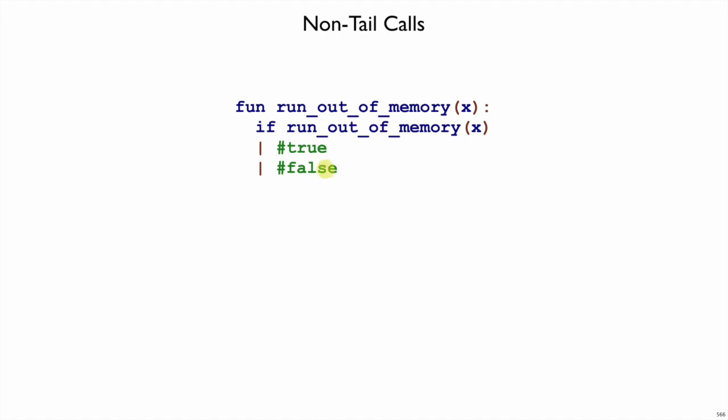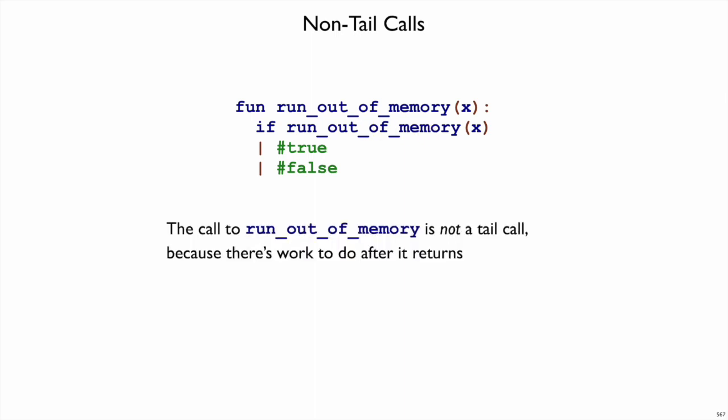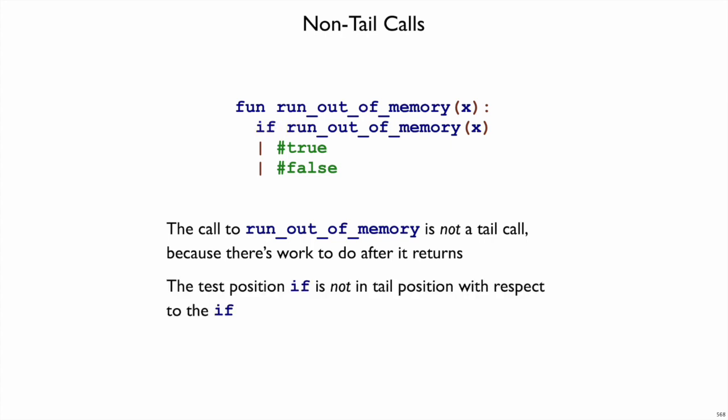On the other hand, if I just have true and false in the branches, but the test position is where my recursive call is, that position is not a tail call. Right? That's because once we get an answer for this function, then we pick between the true and false cases. We have more work to do when we get that result. So this position, again, is not a tail position with respect to if. So when we specify a language, we can say which positions of which syntactic forms are in tail position, and from that you can reason about which function calls will be tail calls and not extend the continuation.